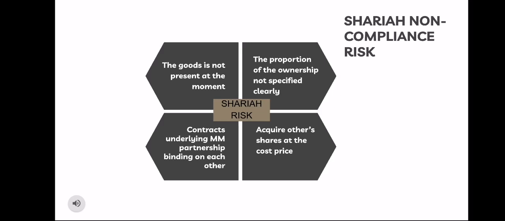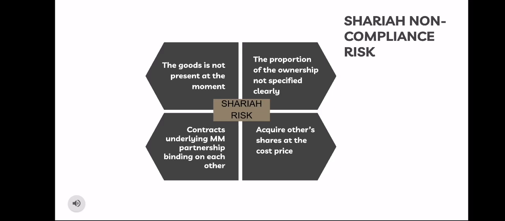Next, the proportion of the ownership or profit must be specified clearly at the pre-agreed ratio and not by the amount of money. The third one is that none of the parties has the right to acquire the other's share at the cost price. So, the price paid should be either the market price or the price agreed at the time of sale.